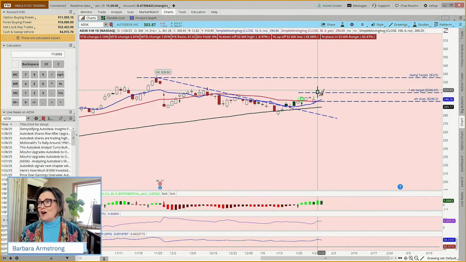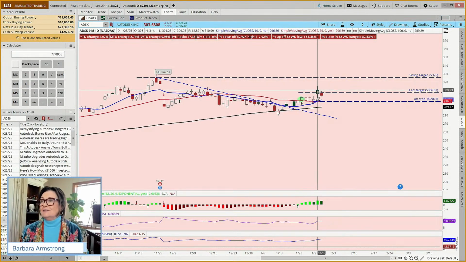So petunias frosted on that one. But when you follow your rules, sometimes this can happen. And so it was successful in that we followed our rules. The thing that kind of got us is that we got nicked out with the stop, and then it went up to hit the target.